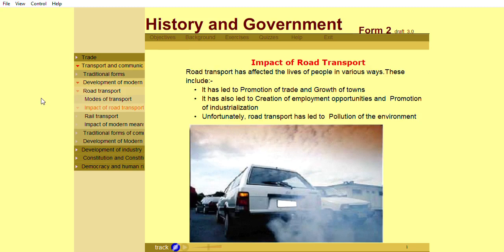These include promotion of trade and growth of towns. It has also led to creation of employment opportunities and promotion of industrialization. Unfortunately, road transport has led to pollution of the environment.